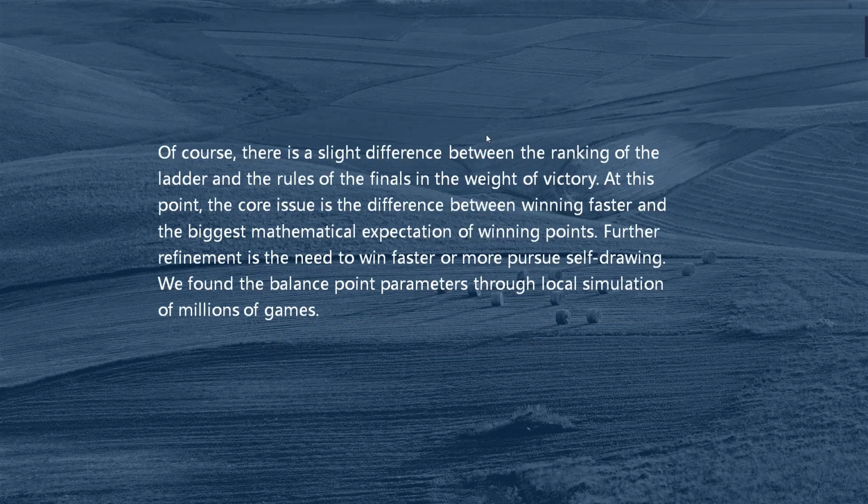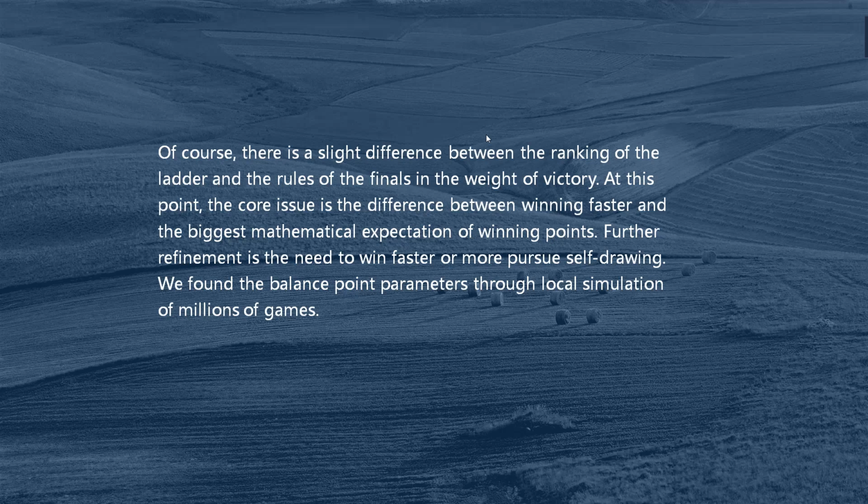Of course, there is a slight difference between the ranking of the ladder and the rules of the finals in the weight of victory. At this point, the core issue is the difference between winning faster and the biggest mathematical expectation of winning points.